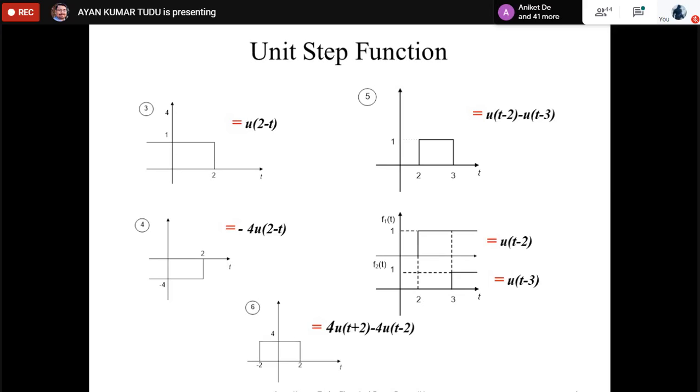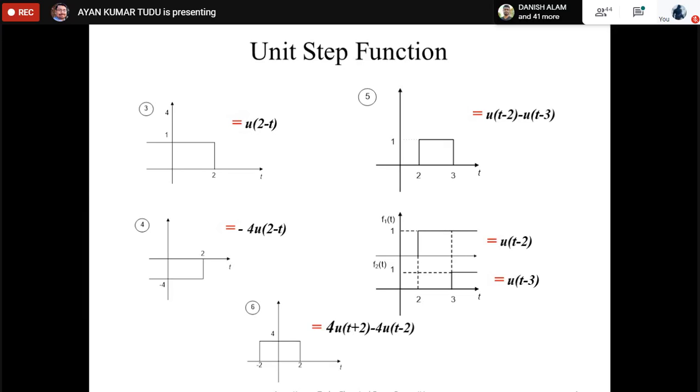But if this is greater than 0, then this expression comes out to be positive. In some books, it is written as u(t) equal to 1 for t greater than or equal to 0. What happens at t equal to 0, we are least bothered. We can take it as 1 or we can leave it as it is. Please remember that one.